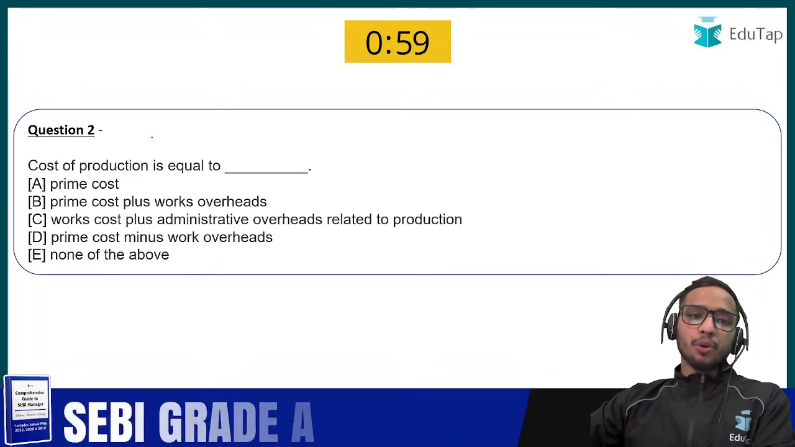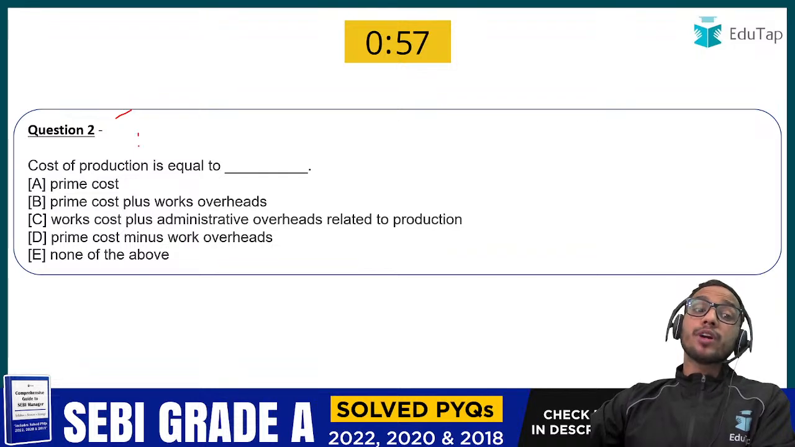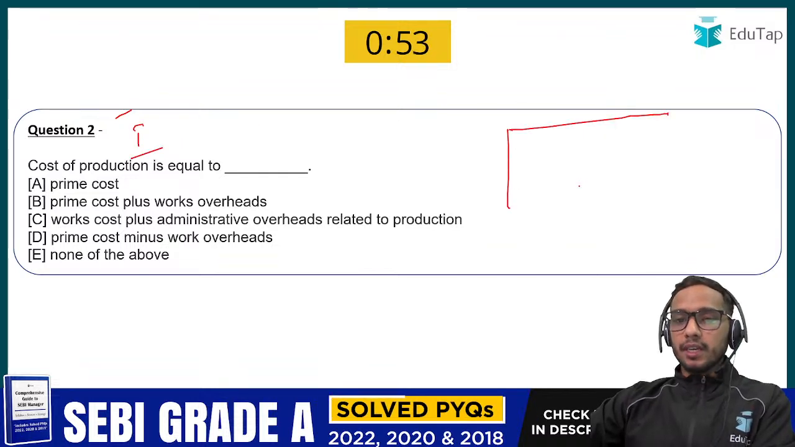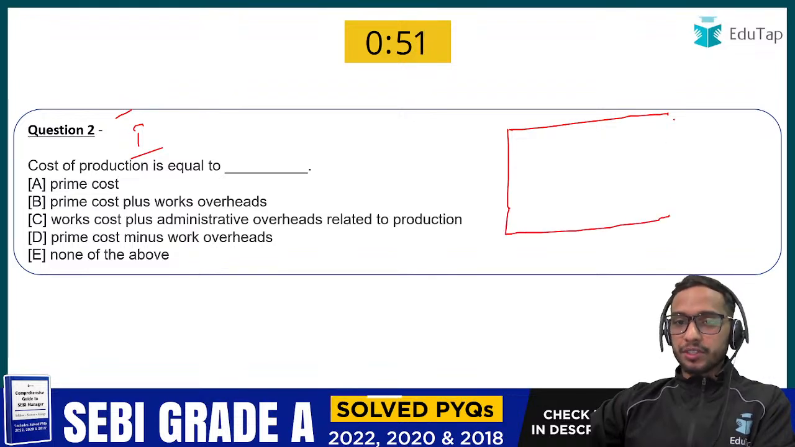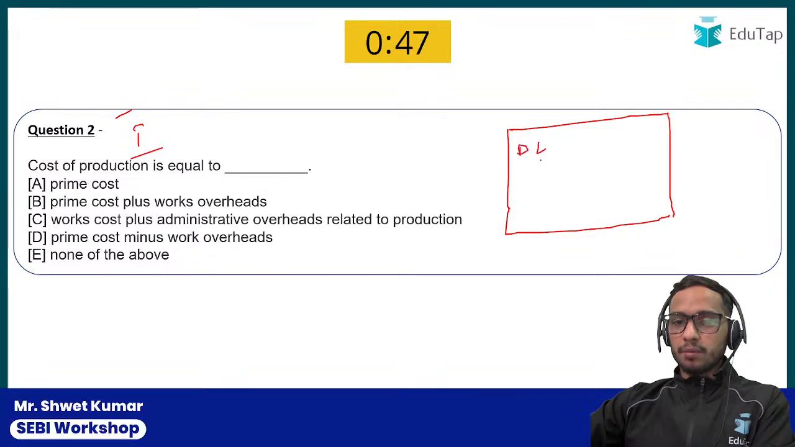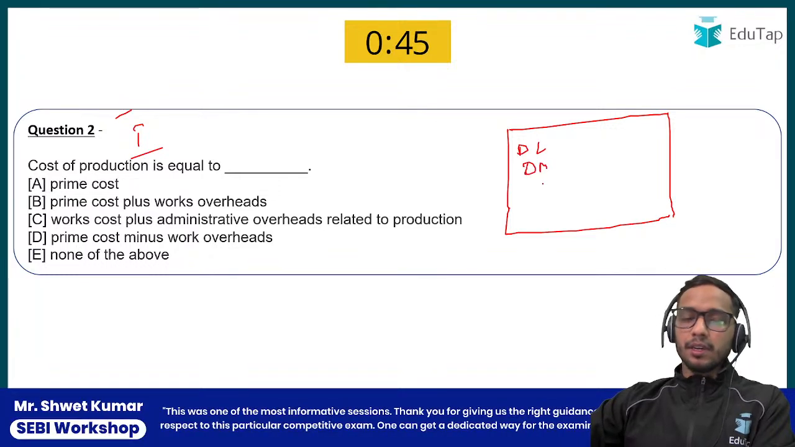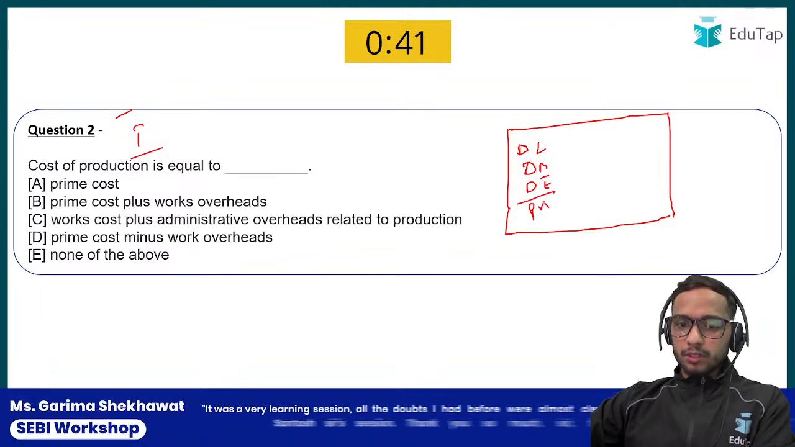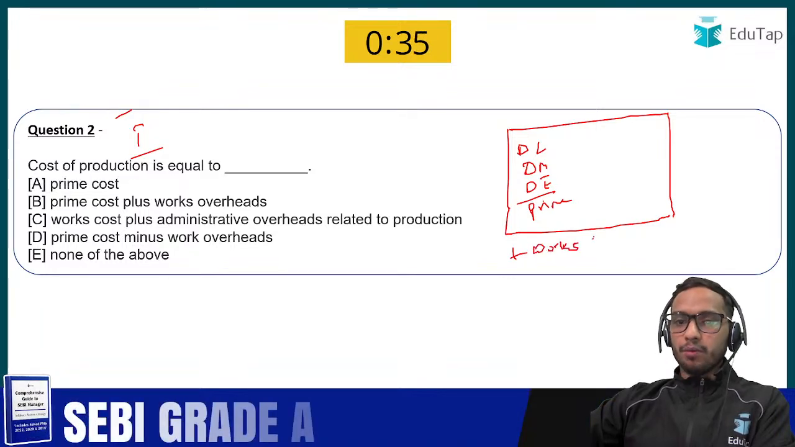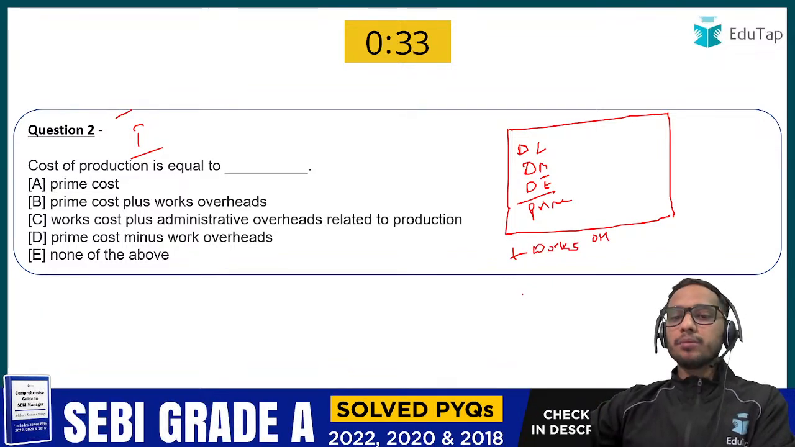Question number 2 says cost of production is equal to what? Now we are talking about the cost sheet, and that's why I asked you a question in the beginning itself, what is the prime cost. So prime cost is direct labor, direct material and your direct expenses, and this becomes your prime cost. Now after the prime cost, what do we have? We have the works overhead, then it becomes works cost, isn't it?